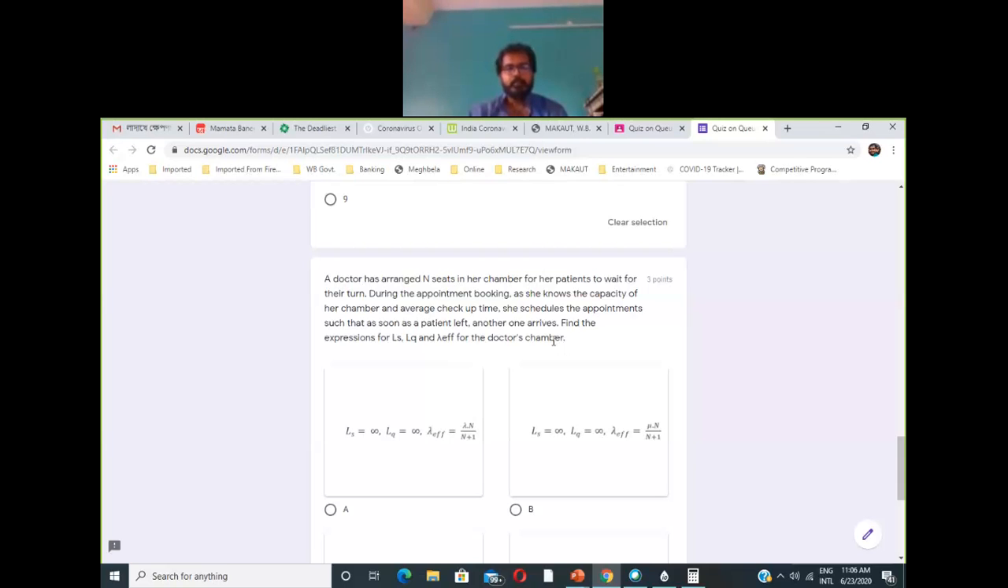Now if this is the scenario, then what will be the expression for Ls, Lq and lambda effective for the doctor's chamber? So what we have?